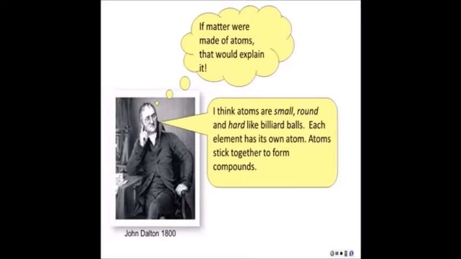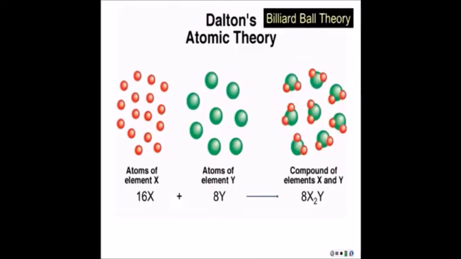Now here's an example. So let's say we have two elements, X and Y, and according to Dalton's idea, element X is made up of smaller atoms than element Y, so element X, those atoms weigh less, and that's why on the diagram here we see smaller red balls versus the larger green ones. And then element X and Y can combine together to form a compound. And in the compound, the ratio is 2 atoms of X to 1 atom of Y, kind of like water.